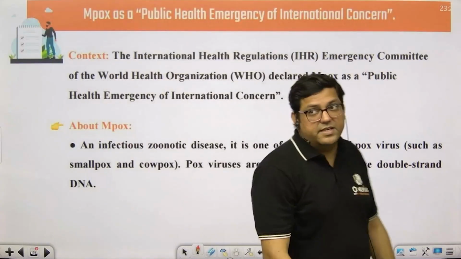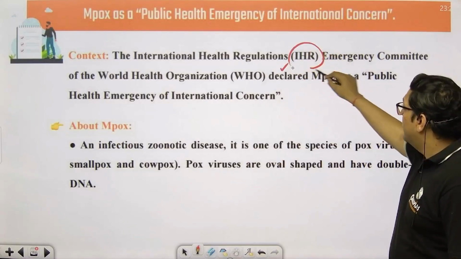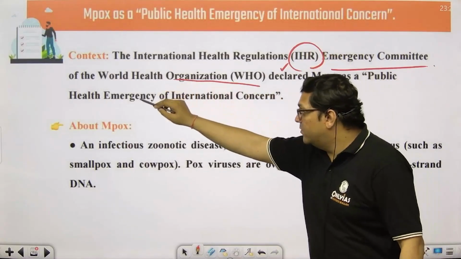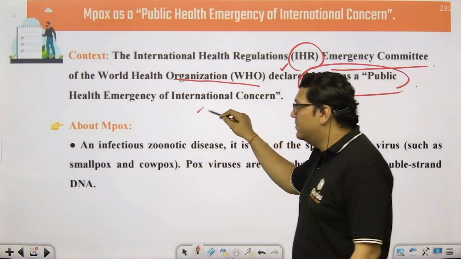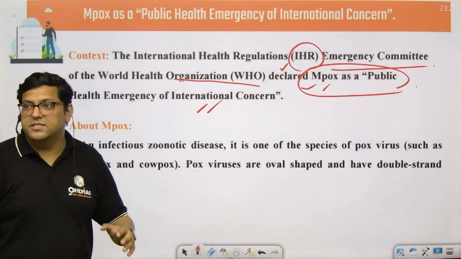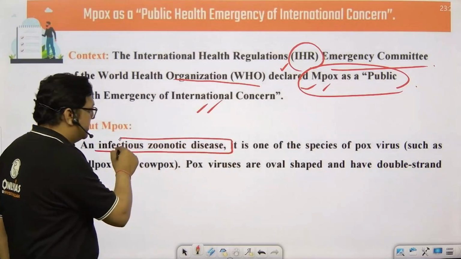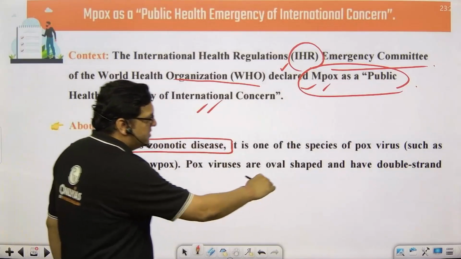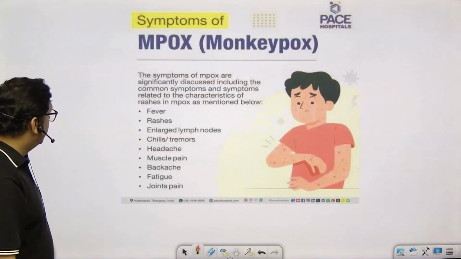Moving to the next topic, it is monkeypox. The topic is basically the International Health Regulations Emergency Committee of the WHO. They have declared monkeypox as a public health emergency of international concern, right? So this is the specific topic. It is an infectious zoonotic disease. You must know it is a zoonotic disease. The species is basically the pox virus, right? These are the specific aspects.